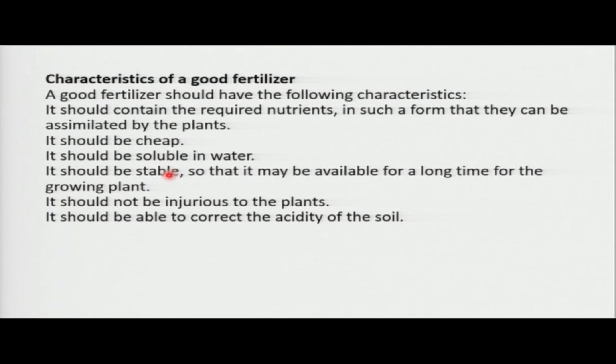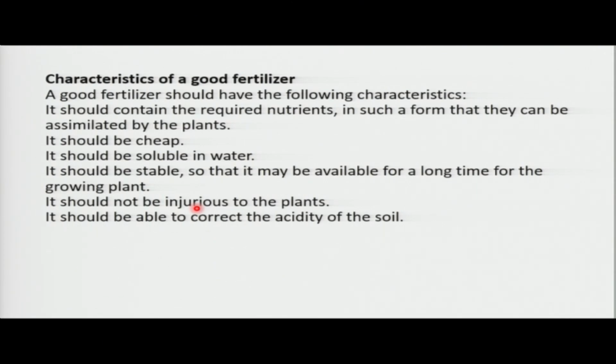Another factor about stability: in the presence of too much sunshine or strong, let's call them harsh environment conditions, this fertilizer should not chemically change to other things. So it should be very, very stable. It should not be injurious, meaning it should not burn plants. It should not burn what? Plants. If our fertilizer burns plants, it is a bad fertilizer.